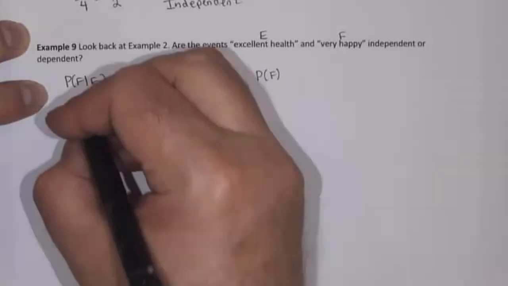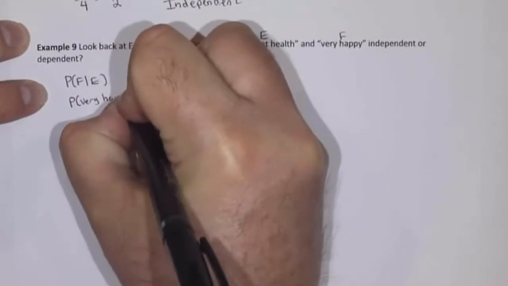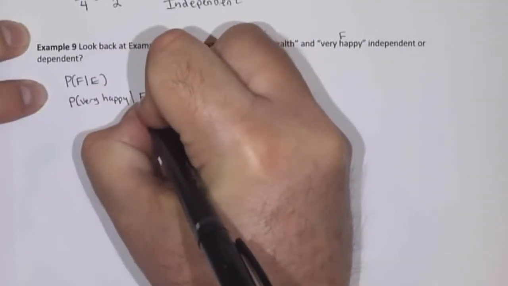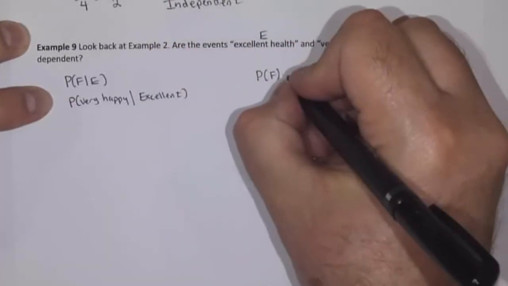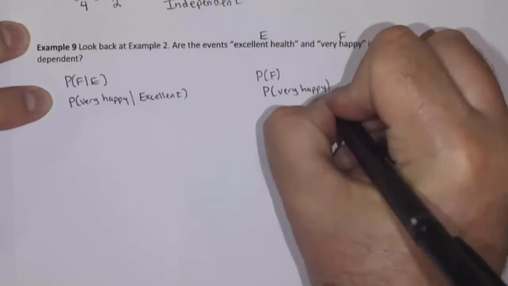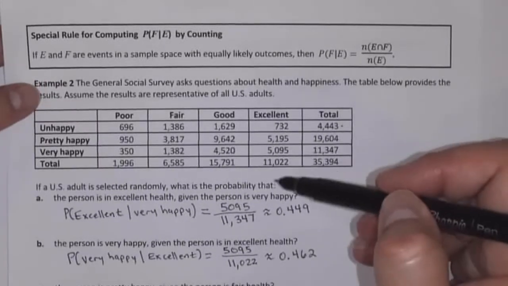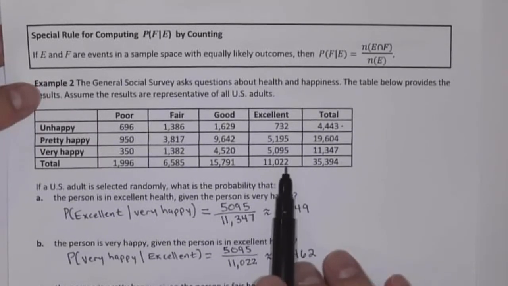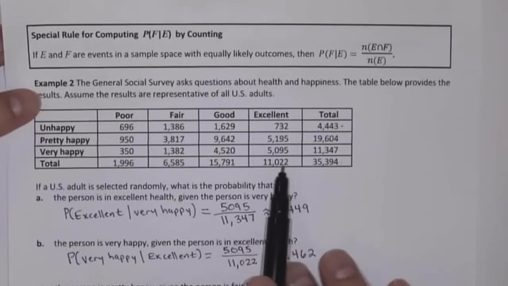The probability of F given E means the probability of very happy given that they're in excellent health. Does that equal the probability of very happy? This is what we're looking for. If I pull back in this data, we're looking for the probability of very happy given excellent health. Given excellent health, there were 11,022 individuals in that category, and 5,095 of them are very happy.